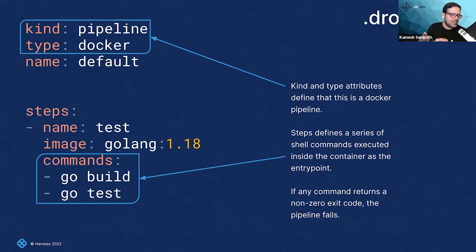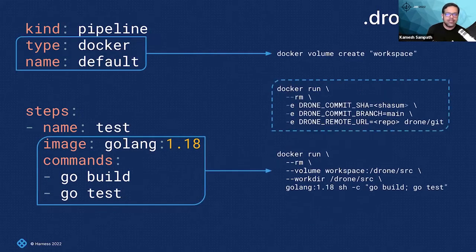If you see, I have just one simple step here, called test, which uses a Golang image; any public image can be used. The commands used here are go build and go test. All the things listed under commands are sequential steps that get executed as a shell script inside that container. That's all that's required to build my application here. We'll see an example of the same thing with a Java application when I show you a demo. But right now, this is what your Drone pipeline looks like. And how does it translate into a series of Docker commands? If you went through the previous slides, we saw Docker build, Docker push, and all of that.